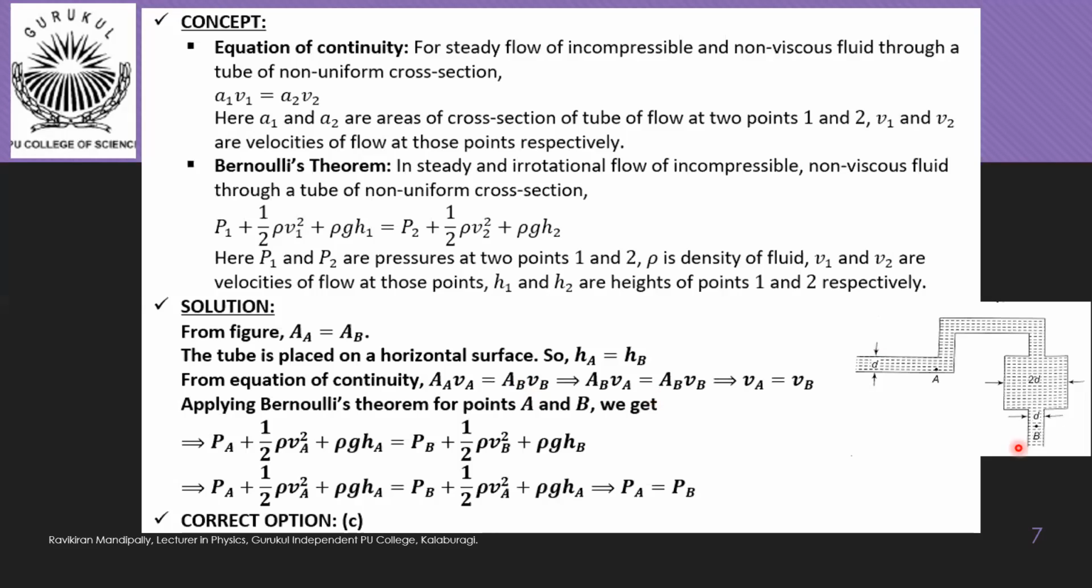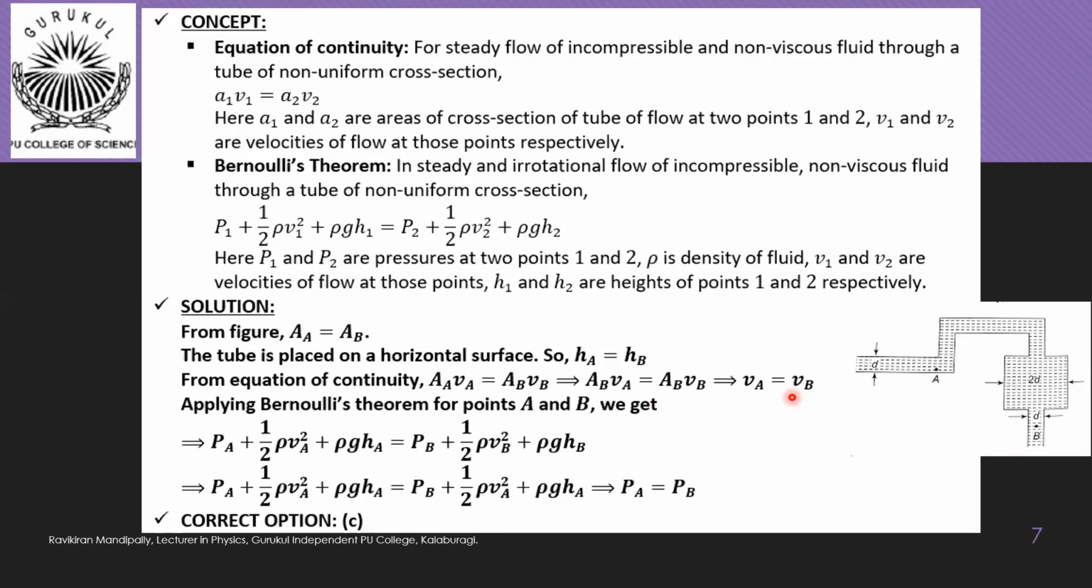Actually, logically we can answer this without any mathematical part. Whenever we are given two points in the flow where the area of cross section of the tube is the same, their velocities will be the same. This we can remember. If you remember this, there is no need of doing this mathematical part.